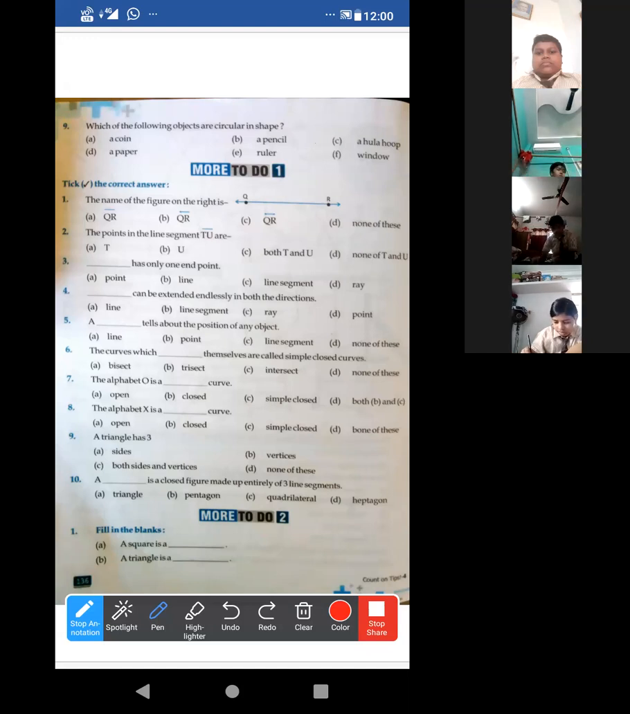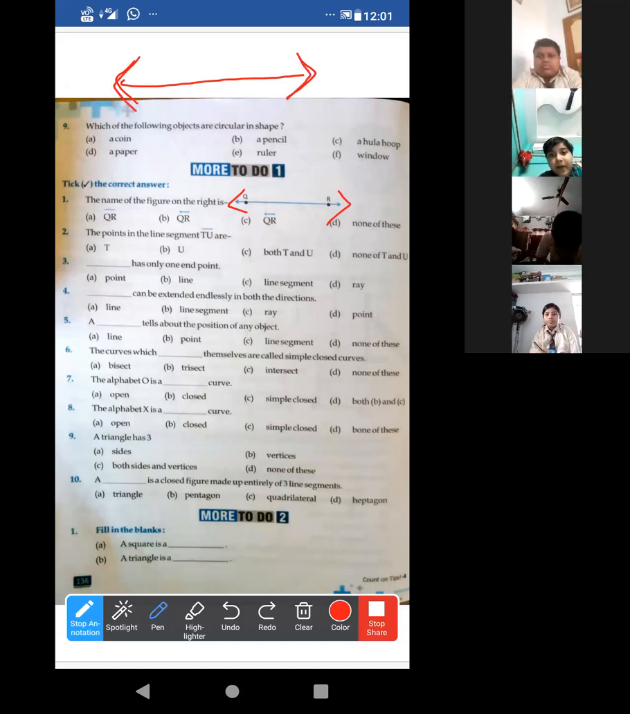First one is given the name of the figure on the right is what? Look, on both sides it is given an arrow sign. That means we can extend in both sides. Yes or no? Noraz, Shirin, Raiza, on both sides an arrow means what? We can extend endlessly. Yes. So which option will it be? Number C, look. Yes, good. So tick on number C.